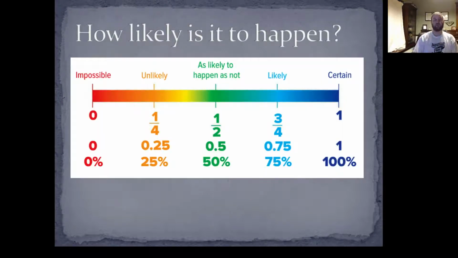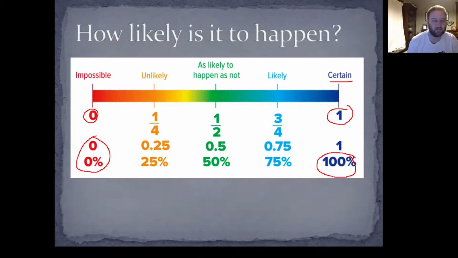Now, you can also use probability to determine the likeliness of something happening. If you have a probability of 0, or 0%, that means it's impossible. We say it's completely impossible, it won't happen. On the other side, if you have a probability of 1, or 100%, that means it is certain. It is absolutely going to happen. If it's 100% likely, that means it will happen for sure. Very few things have a 100% probability of happening, right?